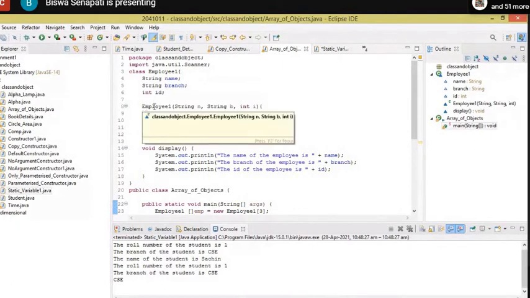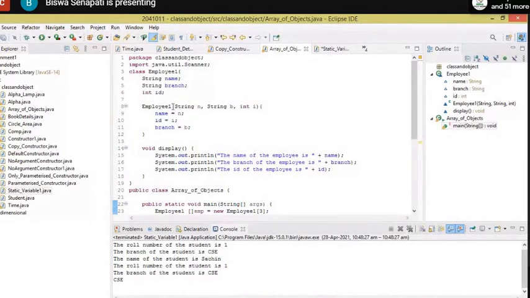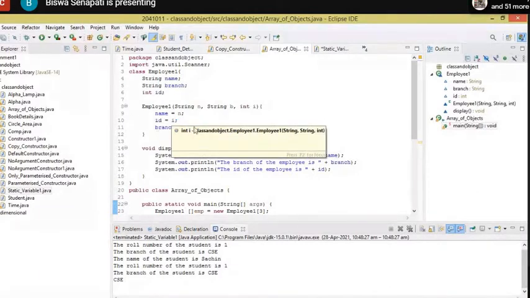Then this is called a parameterized constructor. Why constructor? Because the name of the method is the same as the class name. And why parameterized? Because it takes 3 parameters. If the constructor does not take any parameter, then it is called a no-argument constructor. You know the role of a constructor: it is used to initialize the 3 instance variables with the help of these parameters. So I can write name equal to n, ID equal to i, branch equal to b.